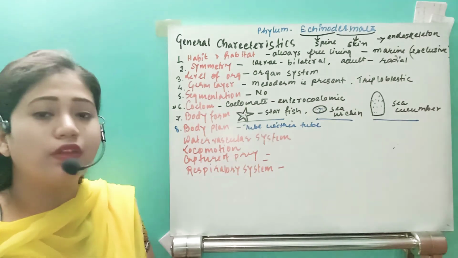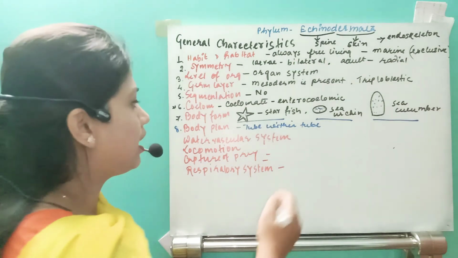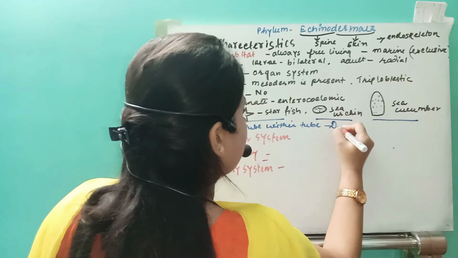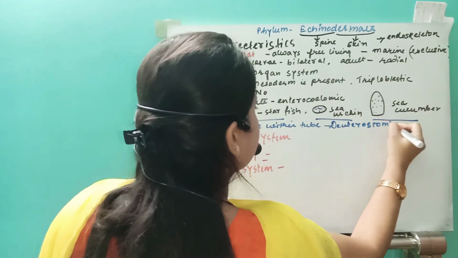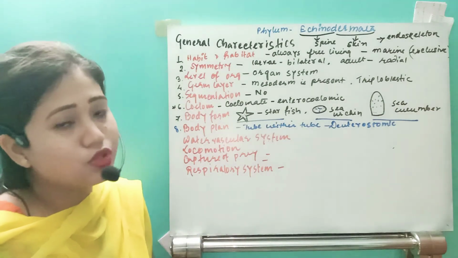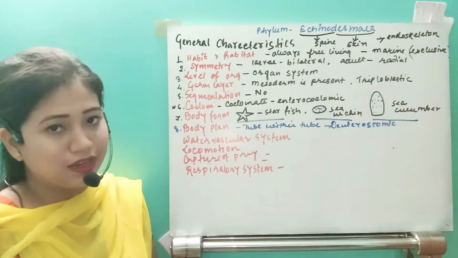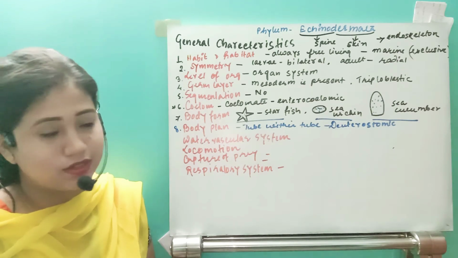So what type of evolutionary line are they going to have under the body plan? That is the deuterostomic body plan. Under that deuterostomic body plan, you should know that they form first the anus and then the mouth, in the embryonic stage itself.